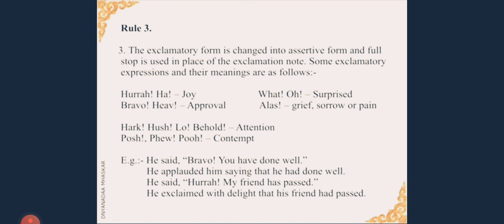Let us now see rule number 3. This is the last slide of this particular video and also the last slide of optative and exclamatory sentences. The exclamatory form is changed into assertive form and a full stop is used in place of the exclamation mark. Some exclamatory expressions and their meanings are as follows. For the interjectional phrases, the meaning and the purpose they are used for is given below.